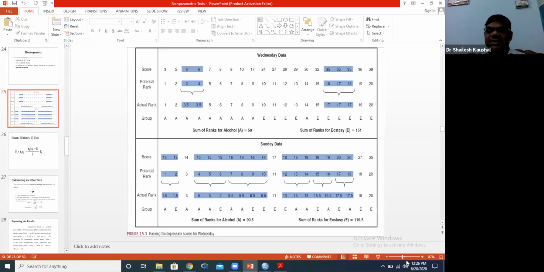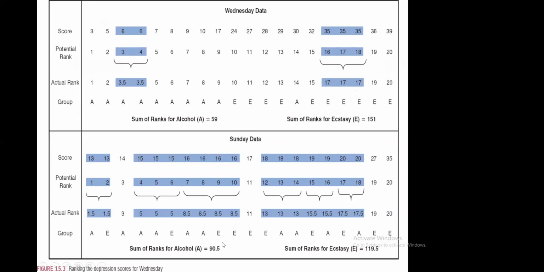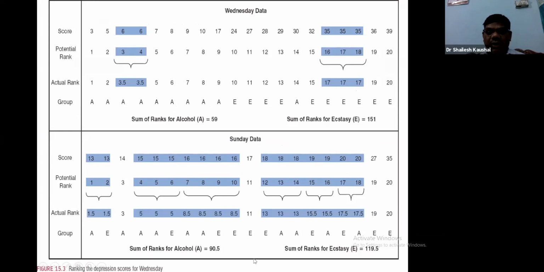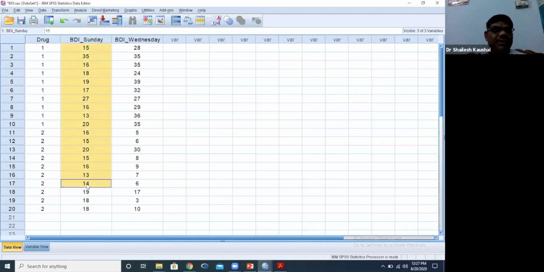I am talking about this data, the Sunday data. This is our data. For understanding purposes, we will convert it into ascending order.